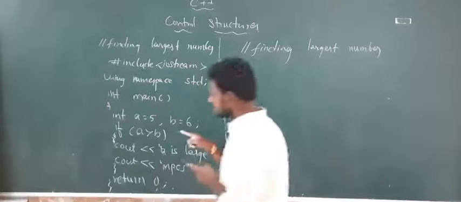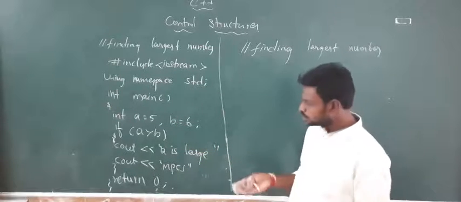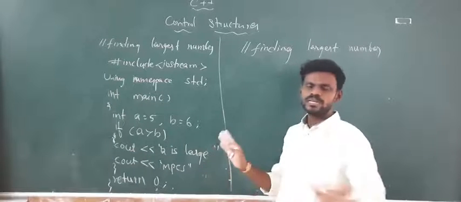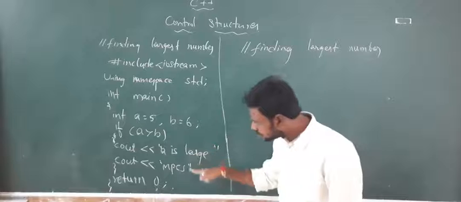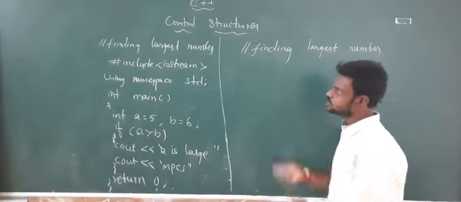See here in this case, A is greater than B. Is it true? No. So it won't print anything now. See, we are having 2 lines of code now. It won't print anything. If it is true, then only it will be printing something. If it is not, it won't do anything.